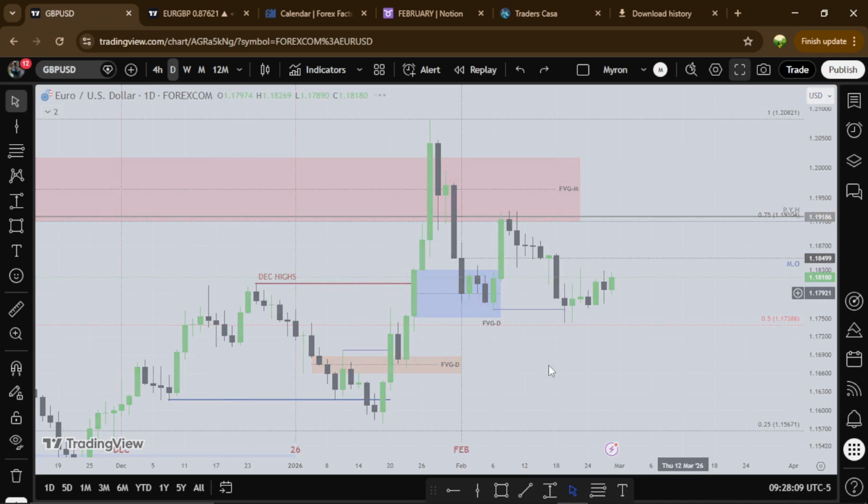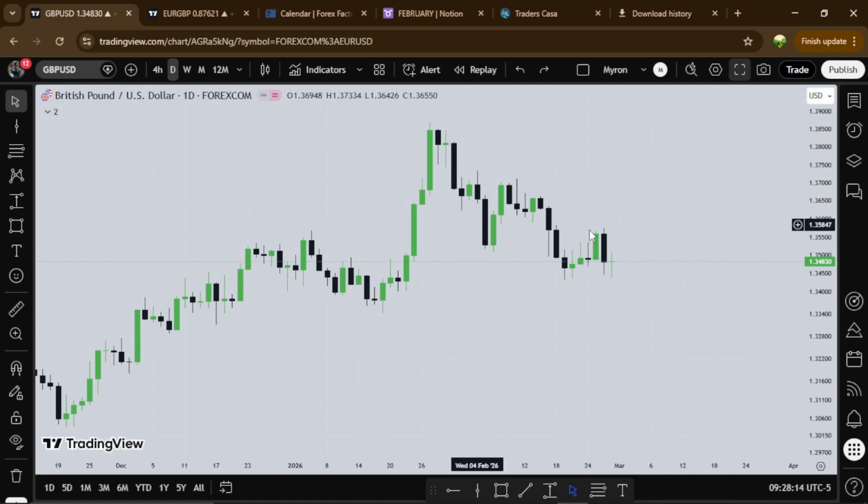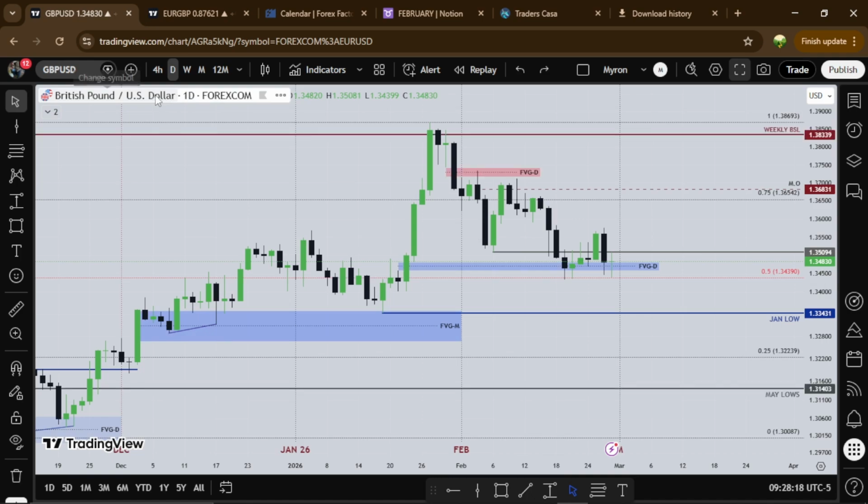And let's hop on GU and see how February closed on the British pound, coupled with the US dollar. So pound coupled with the dollar, if the dollar is going lower, you want to see the pound go higher, and if the dollar is going higher, you want to see the pound go lower. So we'll see the pound having a bearish February, right?